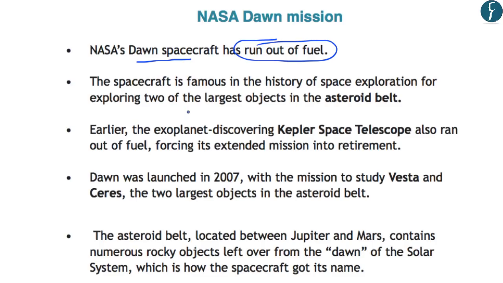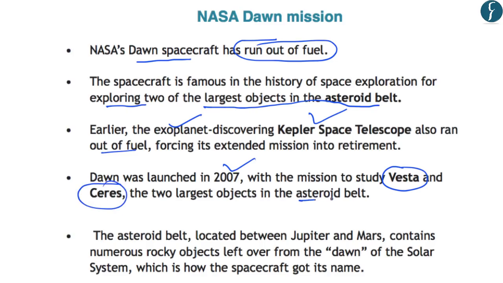And this spacecraft is famous because it has helped in the exploration of two of the largest objects in the asteroid belt. Further, you should know that recently the Kepler Space Telescope has also run out of fuel. And you should know that the Kepler telescope was used for discovering exoplanets or planets outside our solar system. Further, regarding Dawn, you should know that it was launched in the year 2007. And it was launched with the mission to study Vesta and Ceres, which are the two largest objects in the asteroid belt. And you should know that the asteroid belt is located between Jupiter and Mars.